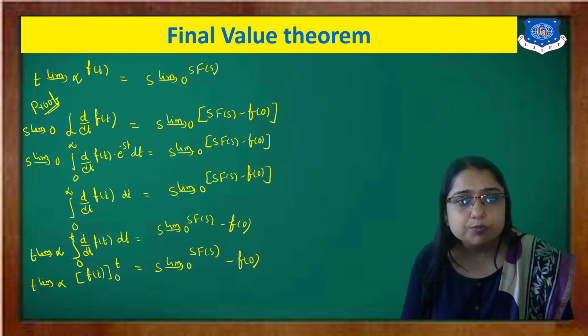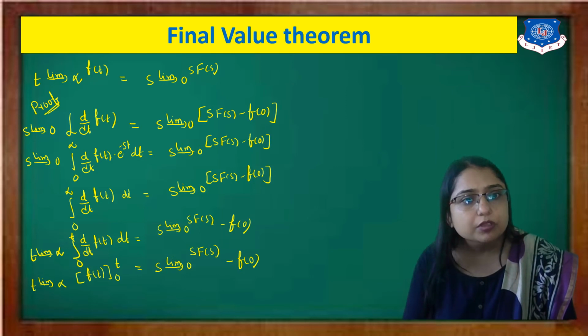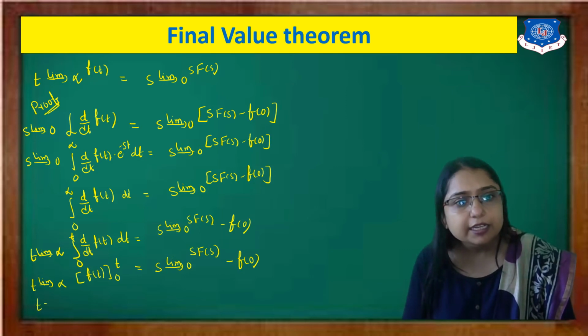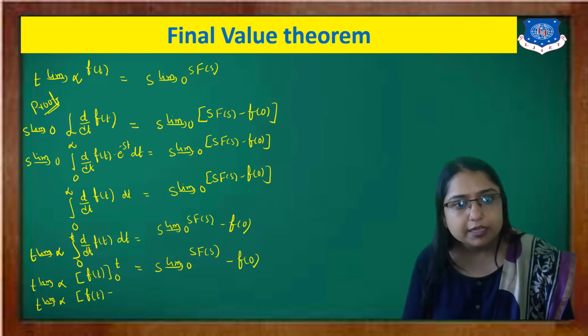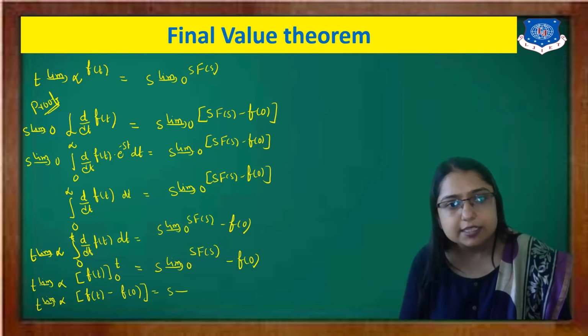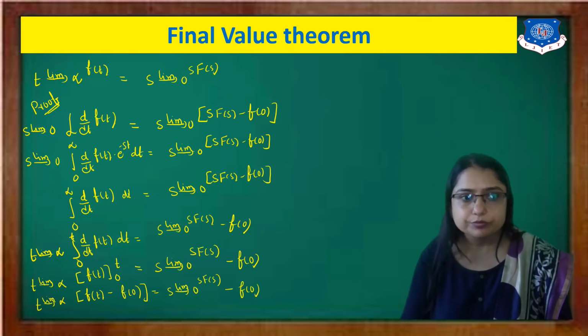Now first you put t, and then you put 0. So what do you get? As t tends to infinity, f of t minus f of 0, equals the limit as s tends to 0 of s into F of s minus f of 0.